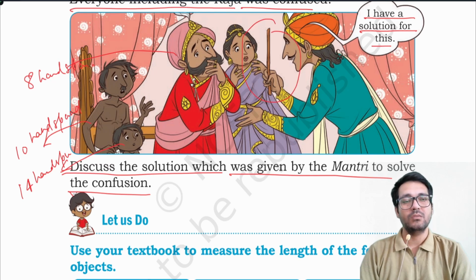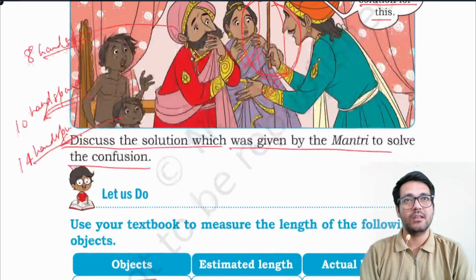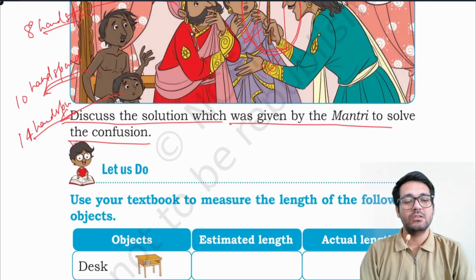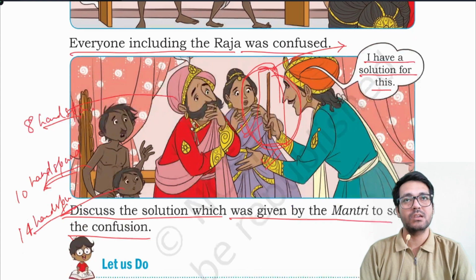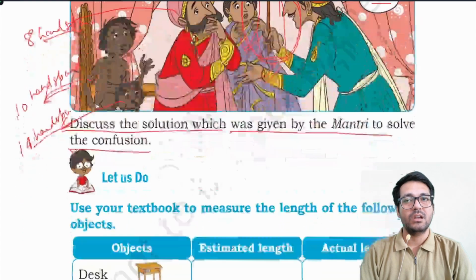Now the Mantri enters with a stick, a fixed rigid stick. Actually, handspans differ for different people. So a hard object whose dimension remains fixed always should be used to measure the length and other things, such as a wooden stick or a meter scale. So the solution to this problem is to use, instead of handspan, a fixed rigid object such as a wooden stick.